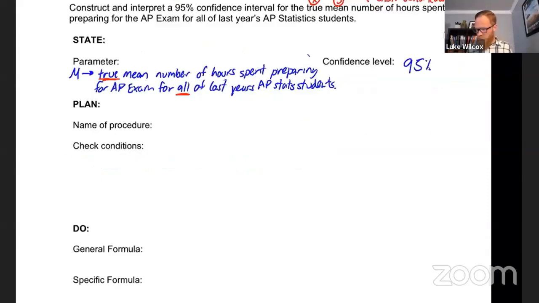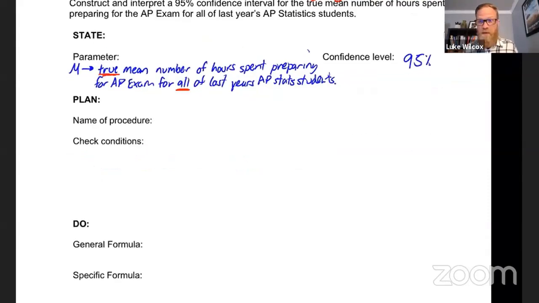All right, as far as the name of the procedure, first thing to notice is that we only have one sample here. So this is a one sample. It is an interval, and we have to decide whether it's a z interval or a t interval. And we've already talked about why this has to be a t interval. And then let's also specify what it is that we're trying to estimate here, which is a mean, a true mean, mu.